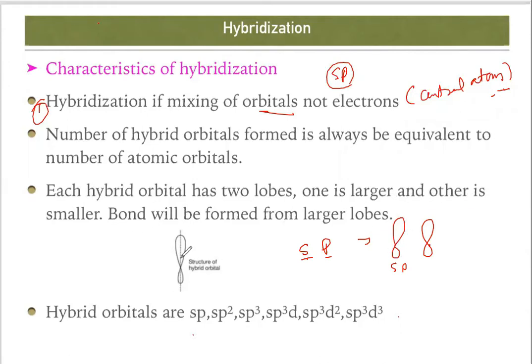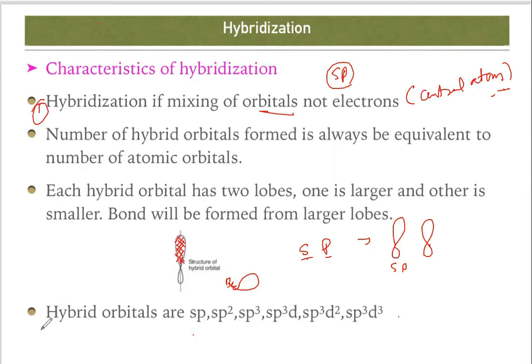So the hybrid orbital looks like this. See, this one is the smaller part and this is the larger part. So the overlapping will take place from the larger part only, not the smaller part, as we already showed in the previous slide with beryllium, right? So it has a tail and a head. So overlapping will take place from this larger part only.